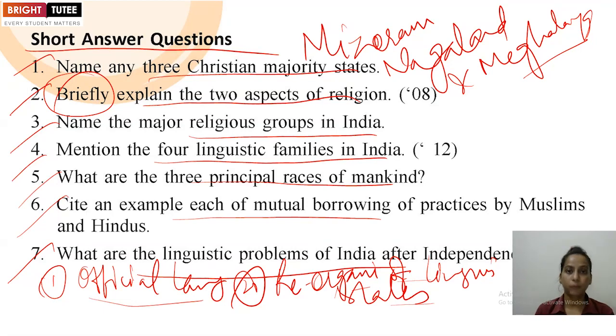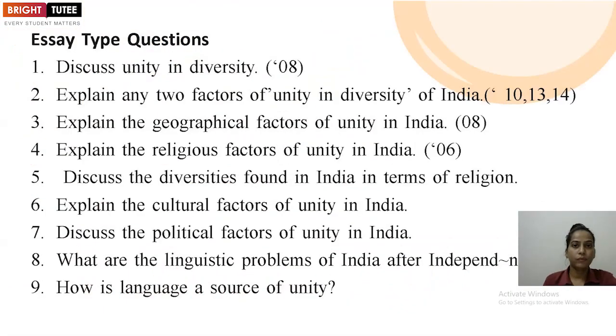Now we are going to do the discussion of essay type questions based on unit 1 class 12 sociology part 1 of this unit. So here the first one they have asked that discuss unity in diversity. So while we are attempting these essay type questions, please make sure that you all are aware about the format.